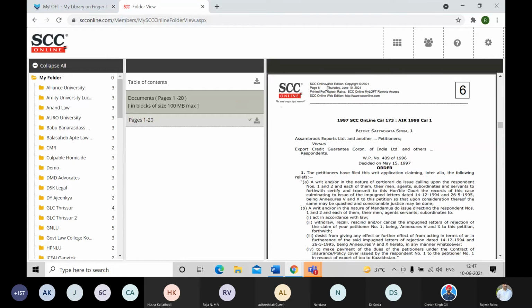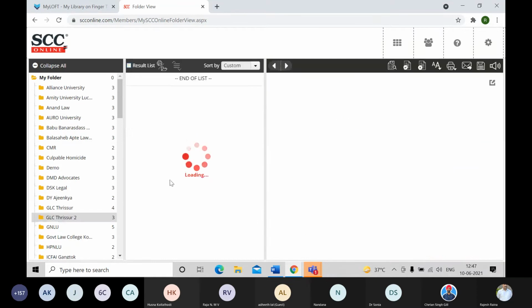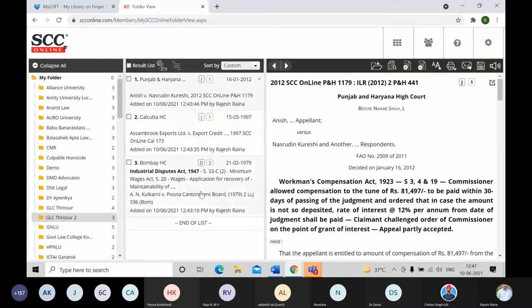You can also do modifications if I want to add something further later on. Maybe in the next week, I have done research and I found 2 more documents relevant to this particular topic, and I want to store them in the same folder.